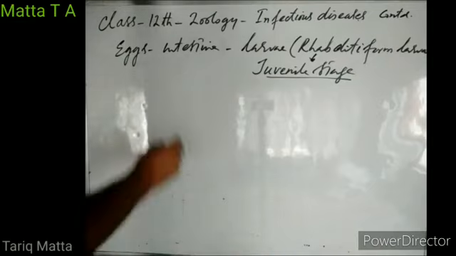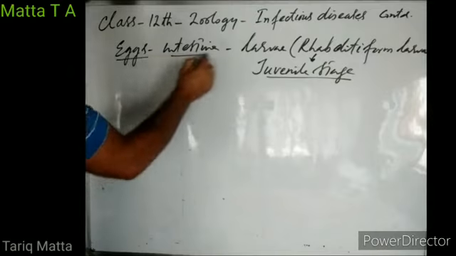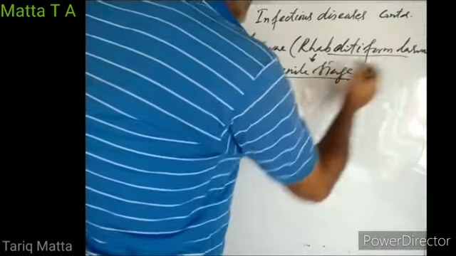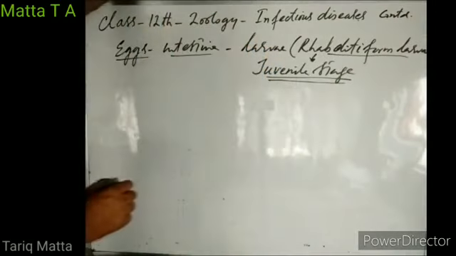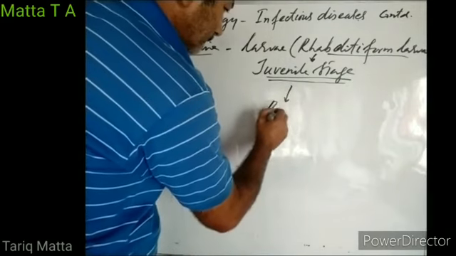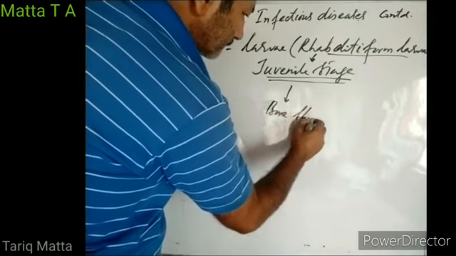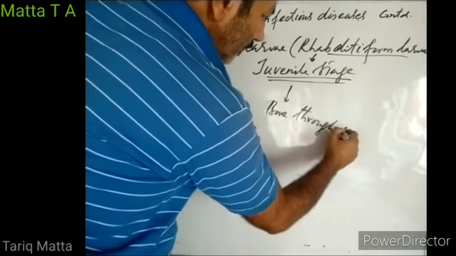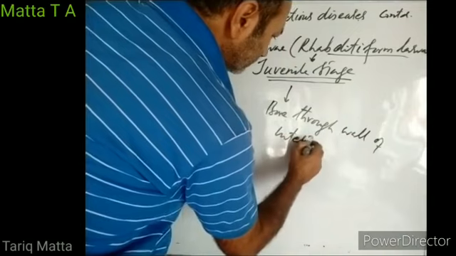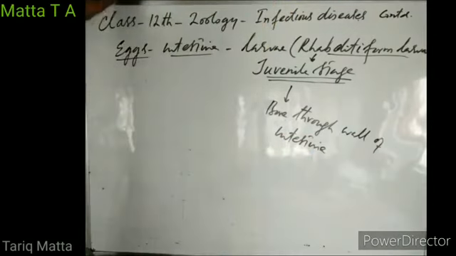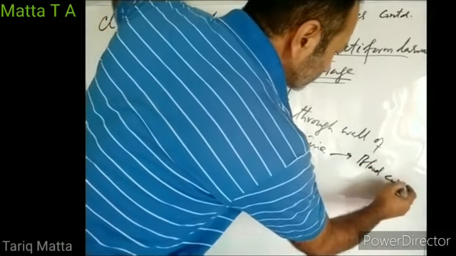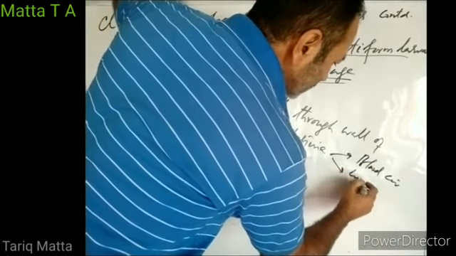So when the eggs hatch in the small intestine, it releases this rhabditiform larva, this juvenile stage. These juvenile stages or larvae bore through the wall of the intestine, and they may enter into blood circulation or into lymphatic circulation.